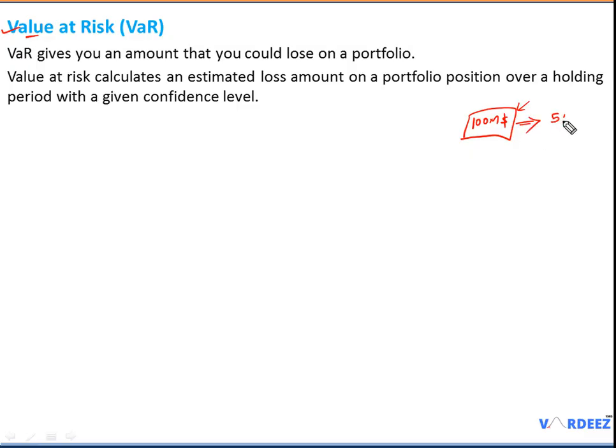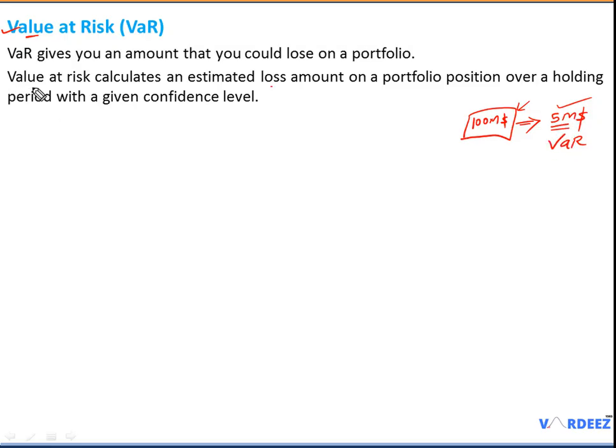Let's say you come up with $5 million, and you tell your boss that on any given day, if anything bad happens in the stock market, this is the maximum amount of money that we could lose on our portfolio. So what exactly is this amount? This is your value at risk. Okay, simple enough so far.